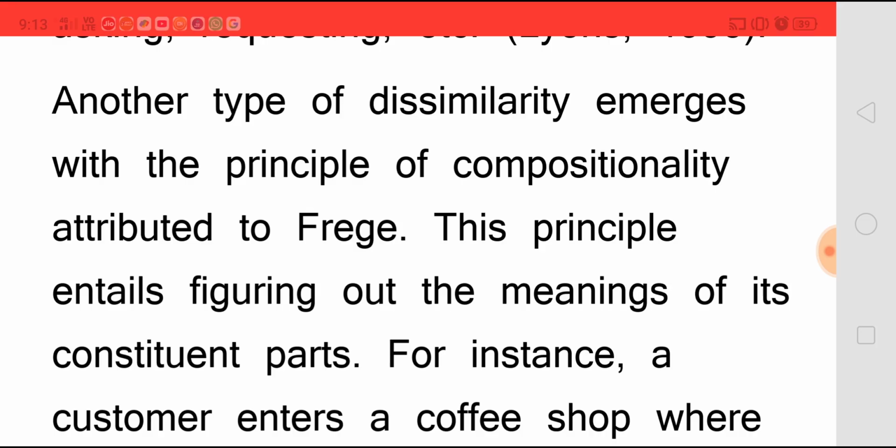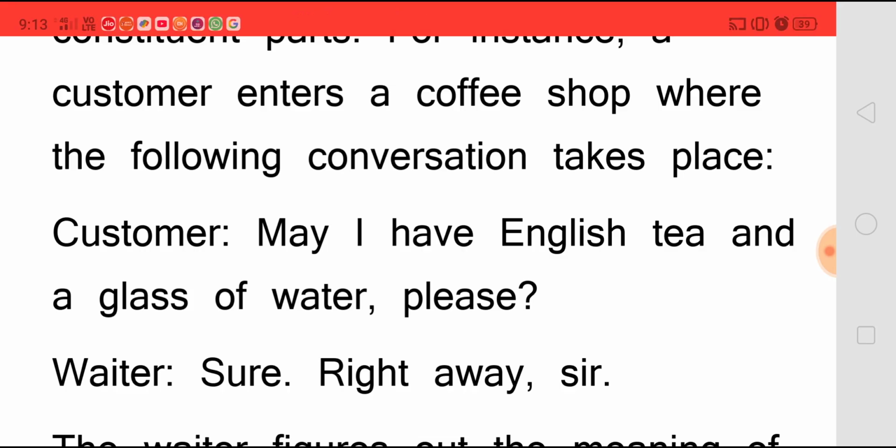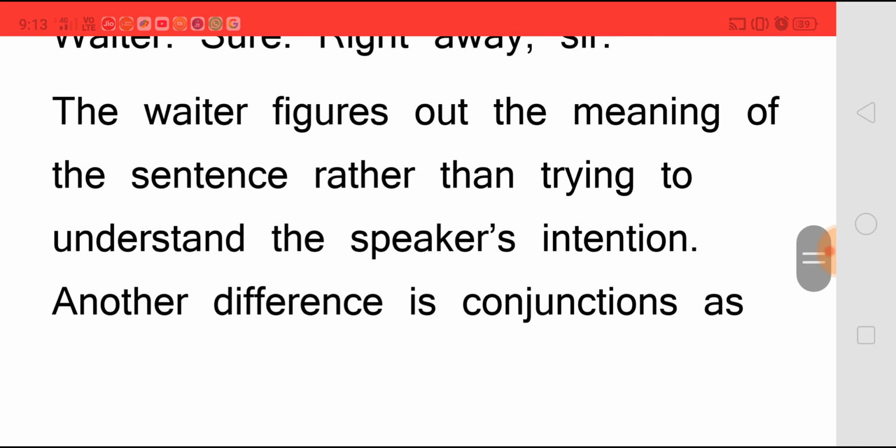This principle entails figuring out the meaning of its constituent parts. For instance, a customer entering a coffee shop where the following conversation takes place. Customer: May I have English tea and a glass of water, please? Waiter: Sure, right away, sir. Now, the waiter figures out the meaning of the sentence rather than trying to understand the speaker's intention.